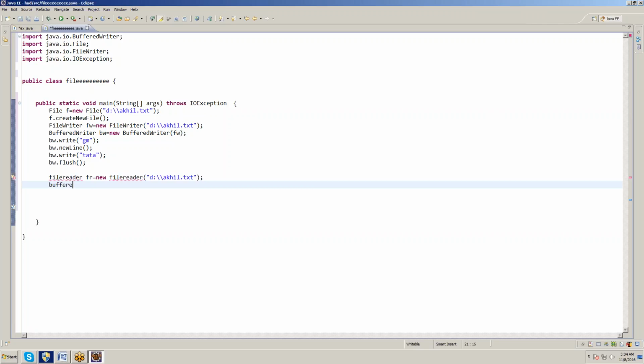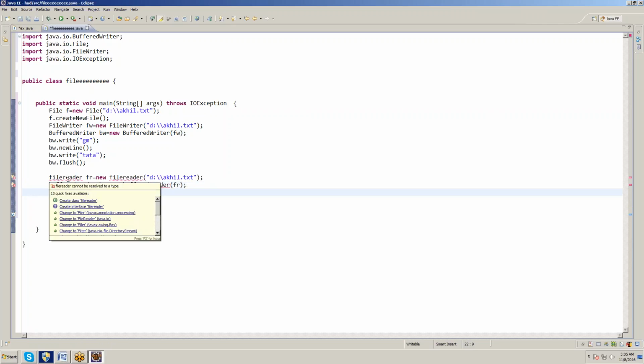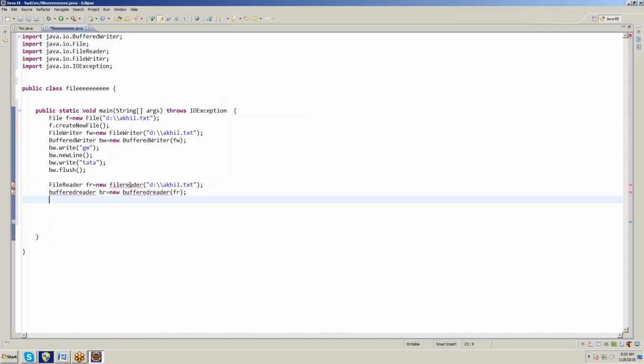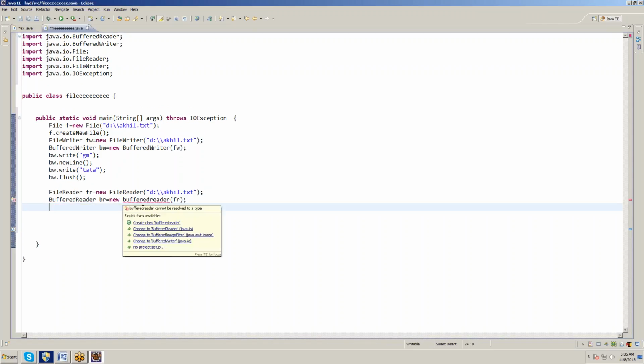Buffer reader. BR equal to new buffer reader. FR. Spelling is buffered reader. Okay, right. So we can import the statement. These are predefined classes, no need to worry. File reader, buffered reader.